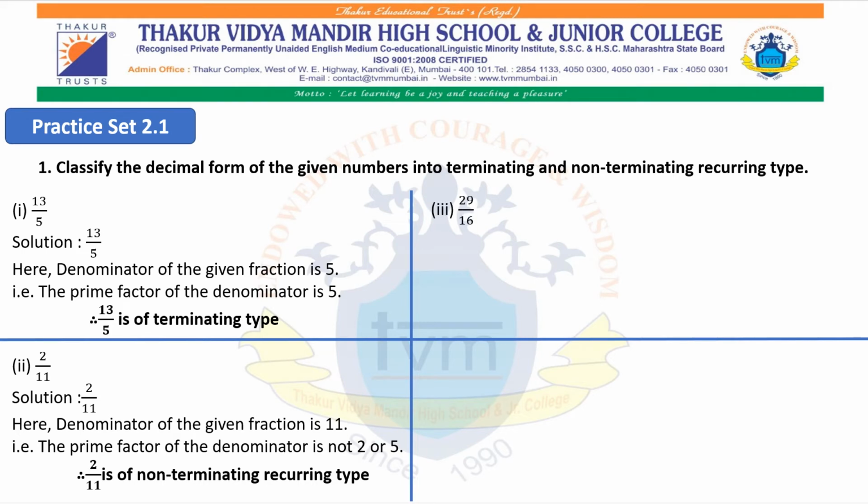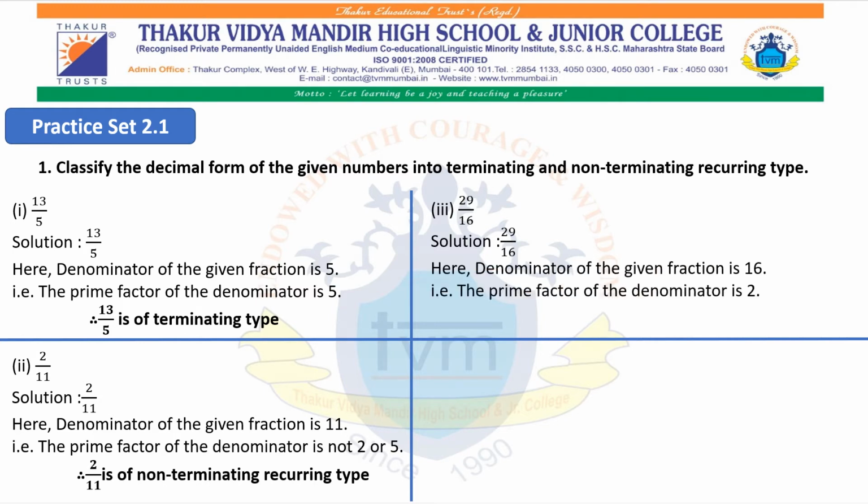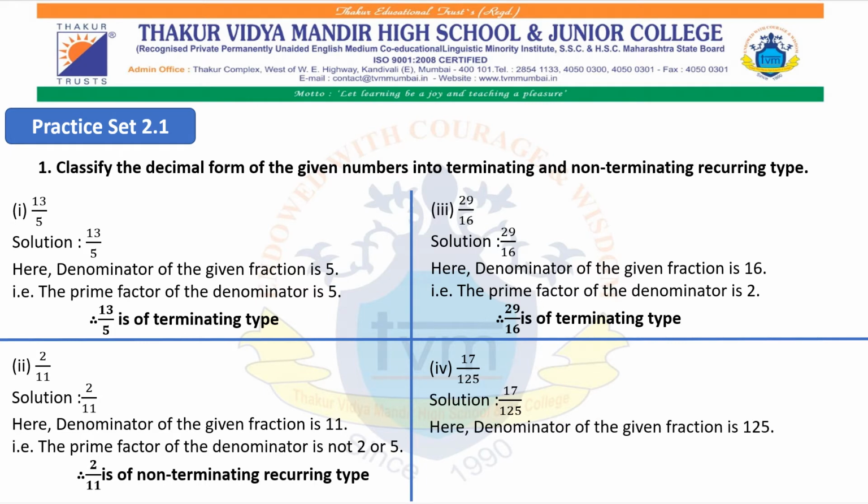Sum number 3, 29 upon 16. Now here also the denominator is 16 and its prime factor is 2. Therefore, we can say 29 upon 16 is of terminating type. Sum number 4, 17 upon 125. Here the denominator we got is 125, and the prime factor of the denominator is 5. Therefore, here also we can say 17 upon 125 is of terminating type. Total 5 sums are there. The fifth sum you will do on your own.